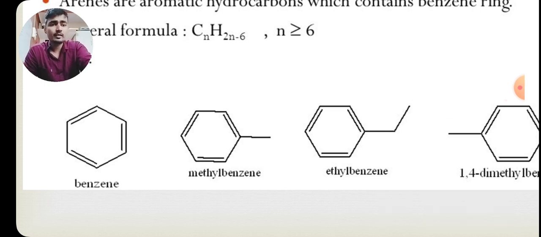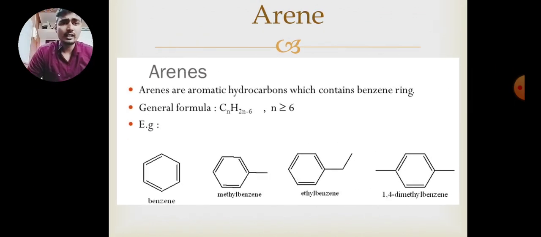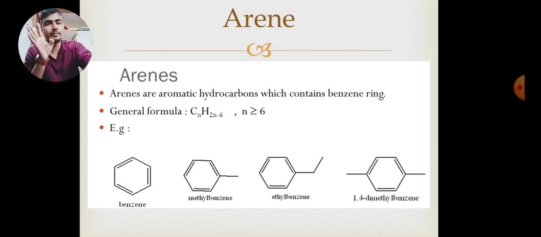So arene means aromatic hydrocarbons, or aromatic ring. What is an aromatic ring? It should contain a benzene ring, meaning a six-membered ring which contains alternate double bonds and single bonds. A six-membered ring should be there, but it should also contain alternate double bonds and single bonds. These two factors are very important for an arene.